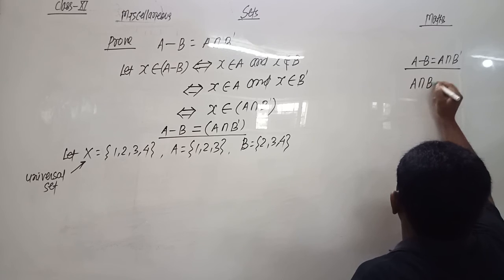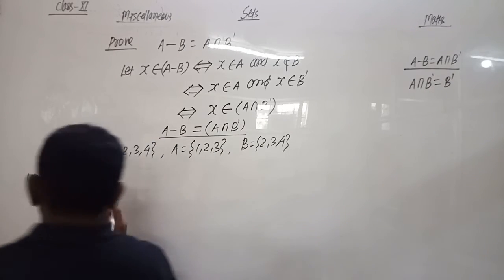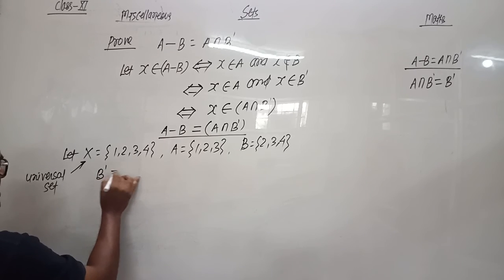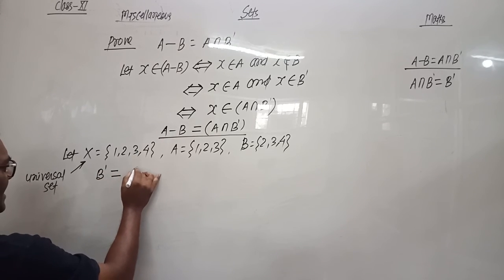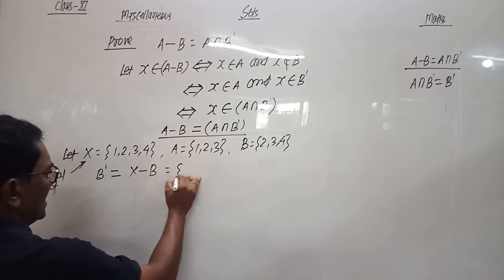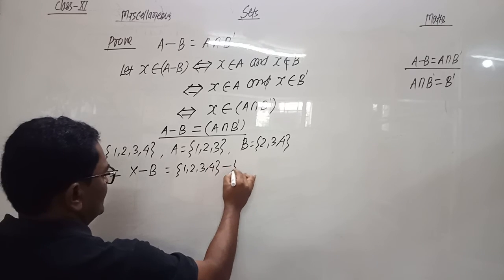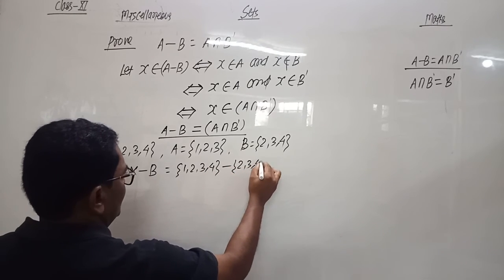A intersection B dash always equals B dash. We prove this result. So for this we find B dash. B dash is written as X minus B, universal set minus B, and universal set is {1, 2, 3, 4} minus set B, {2, 3, 4}.